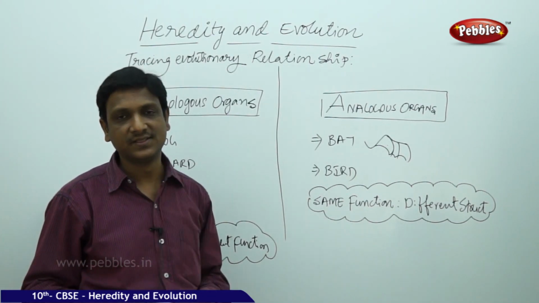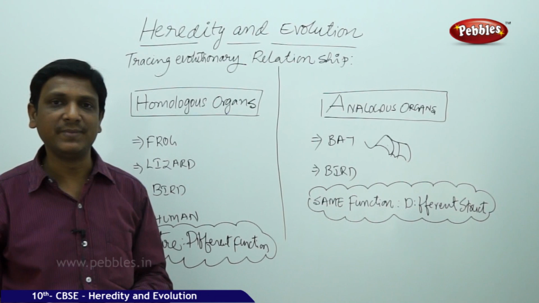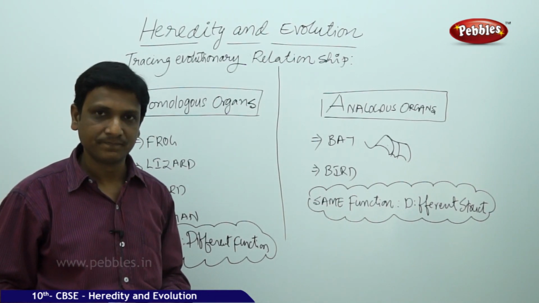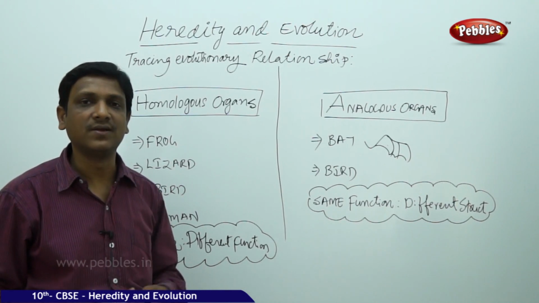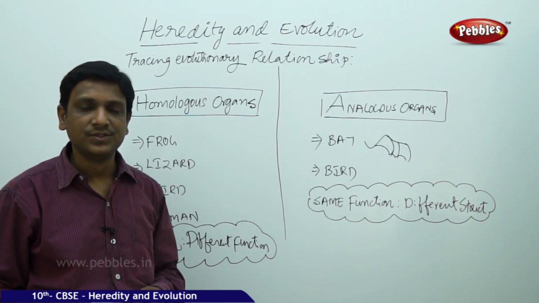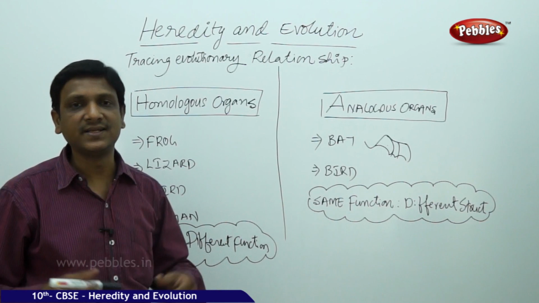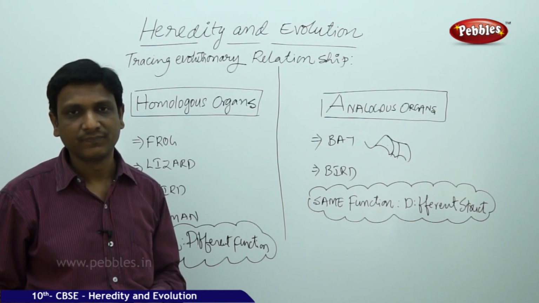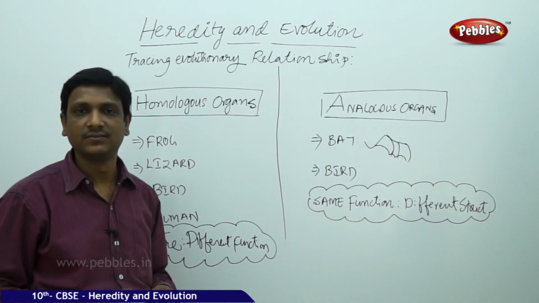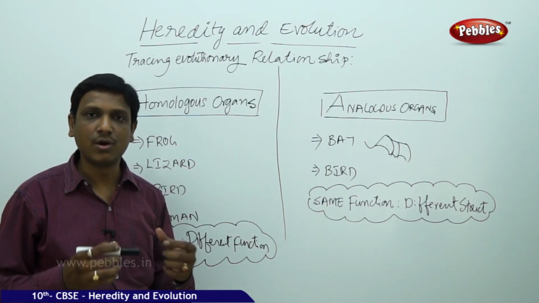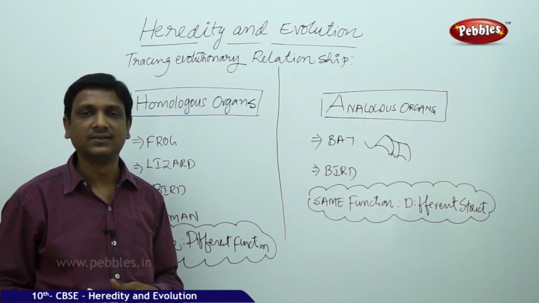What are fossils? Fossils are the dead remains of organisms that lived a few centuries ago, that are not existing now. We know that many animals and plants became extinct, meaning they are not existing in the present era.